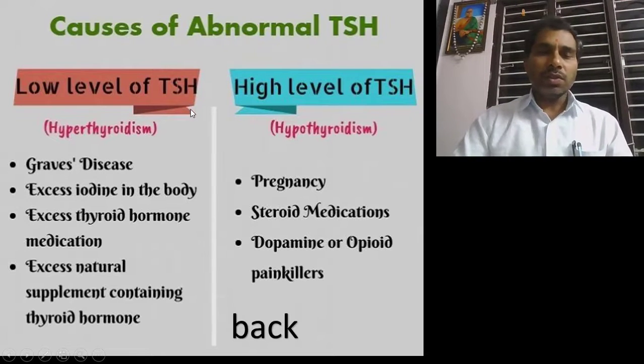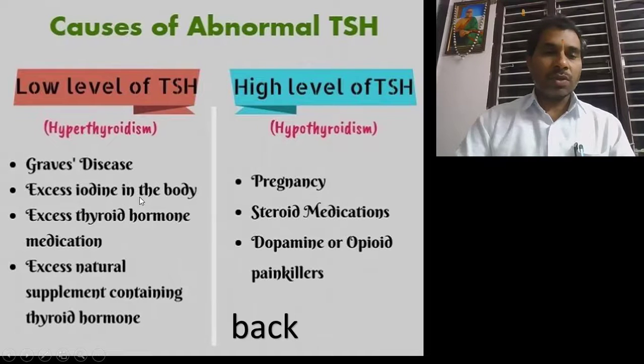When the thyroid stimulating hormone has low secretion, the disease is called hyperthyroidism. If the TSH levels are high, then the disease is called hypothyroidism. If the TSH is low, the leading disease is Graves disease, in which there is excess iodine in the body.